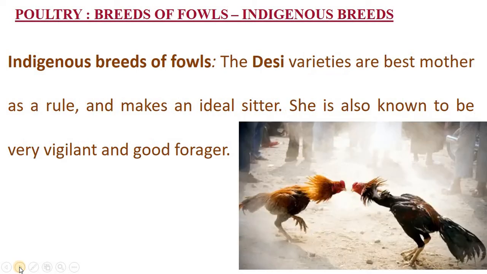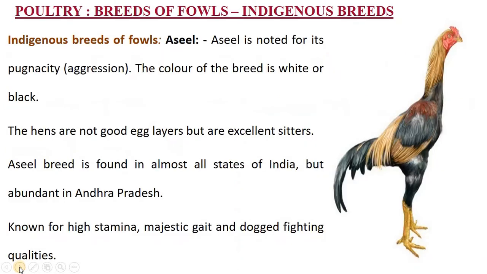Now, indigenous breeds of fowls. These Desi varieties are the best mothers as a rule. That means they lay the eggs and sit on the eggs, which makes them an ideal sitter. She is also known to be very vigilant and a good forager. Desi breeds are vigilant, meaning they are active and aware of the given conditions, and they have good adjusting power and are good foragers, good at food collection. They collect the food materials.